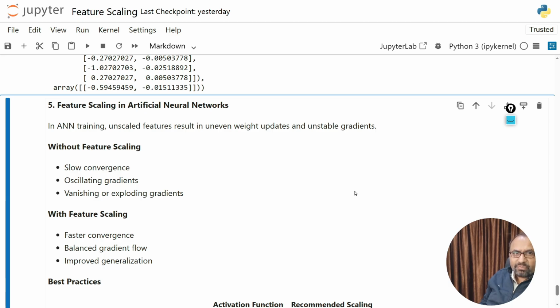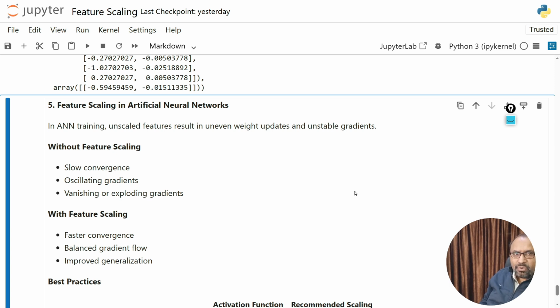scale of input values. Think of the neural network like a team of students trying to learn together. Each student adjusts their understanding little by little based on feedback. Now imagine one input feature sends a very large signal, another input feature sends a very small signal. What happens? The network starts paying attention mostly to the loud signal and ignores the softer ones. This leads to uneven learning. This is exactly what happens when we train the artificial neural network without feature scaling.